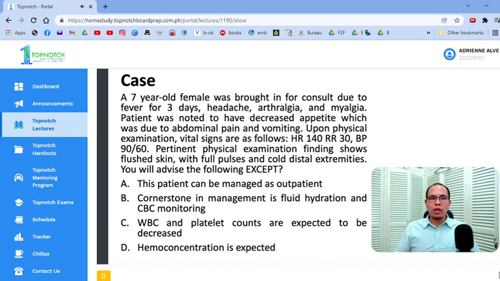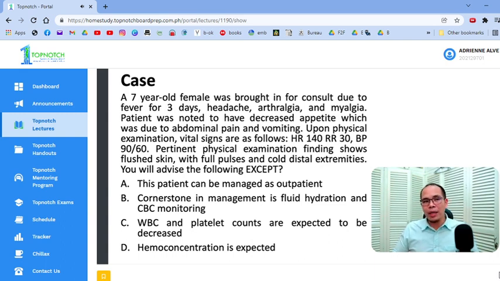Okay, so if they ask you what are the 2 main pathophysiology of dengue, number 1, it's increase in capillary permeability. Okay, so yung capillary permeability mo tumataas because of the inflammatory process that's going on. And number 2, the increase in capillary permeability leads to plasma leakage. And because of the plasma leakage, ang consequence nun would be hemoconcentration. Lumalapot yung dugo. Okay, so the answer here is letter A. You cannot manage this patient as outpatient.